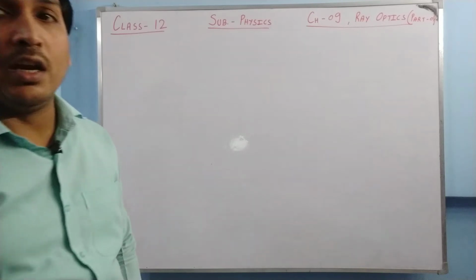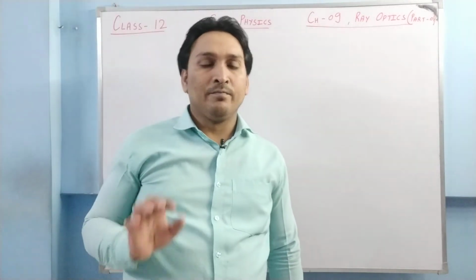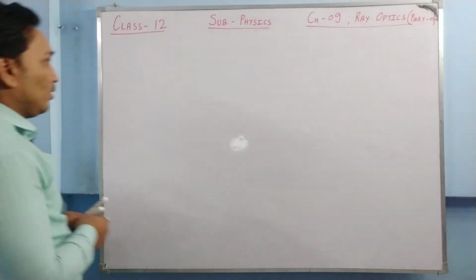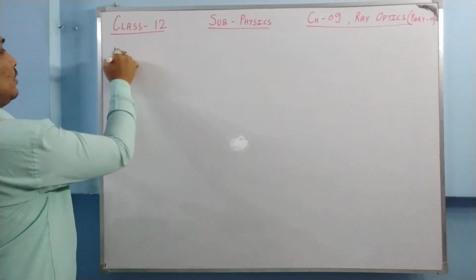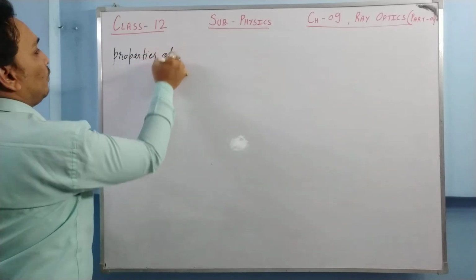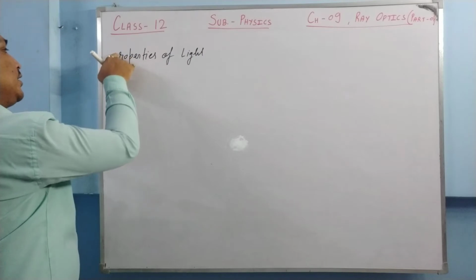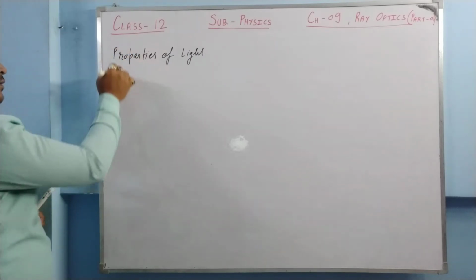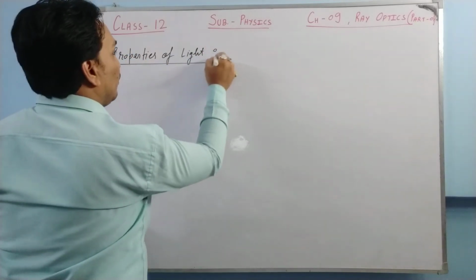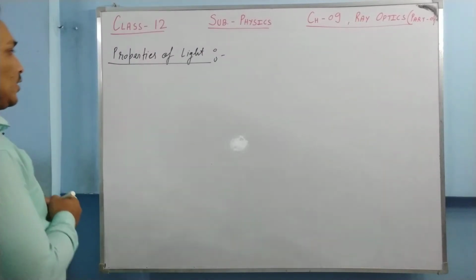And what is light? Light is a form of energy which gives us the sensation of sight. Is it clear? Now let us try to understand some properties of light. Let us discuss them one by one. Let us discuss the first one.